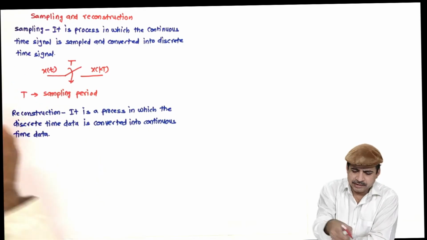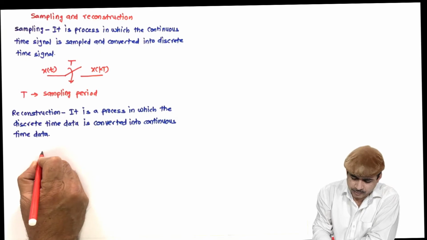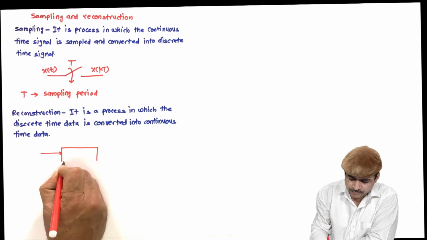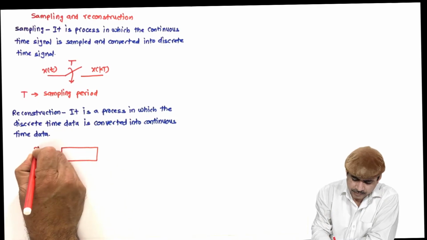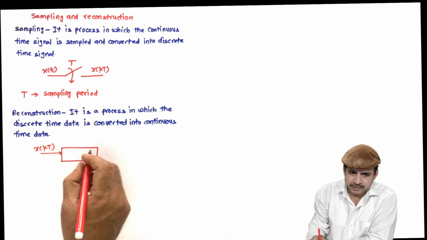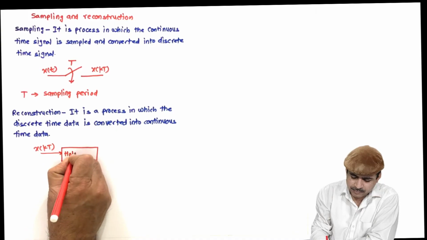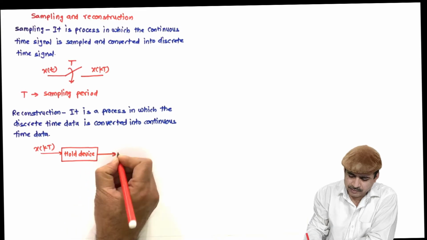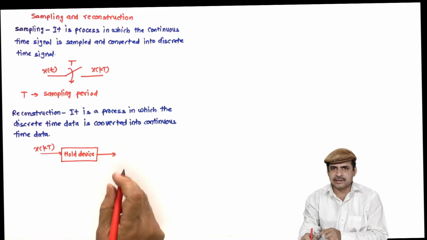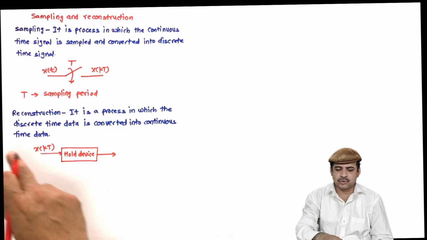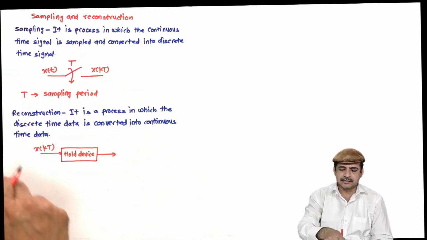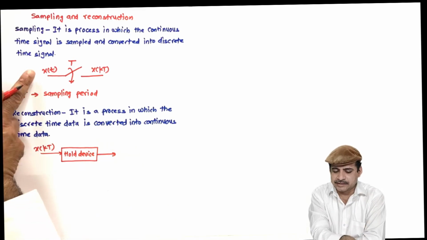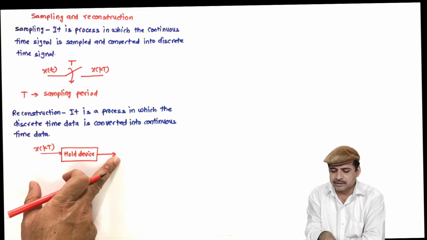The process is like, say for example, if you have a discrete time signal x of kt, the hold device will convert it into x of t, but here I will call it y of t because I am going to illustrate the entire process at once, and in that we will see that this signal is not exactly reconstructed here.